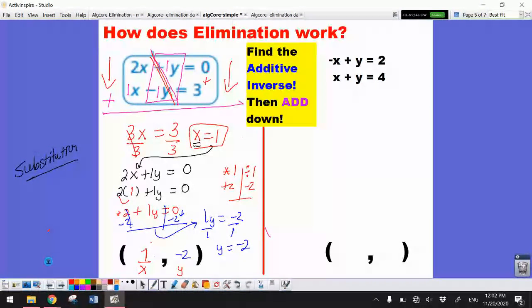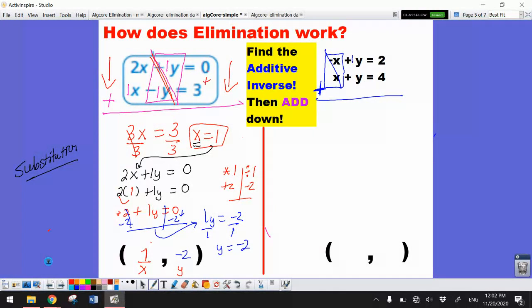Okay, let's look at the next one. Do I have opposites? Do I have the additive inverses? Is it the y's or is it the x's? Hopefully you saw that it was the x's. So I'm going to draw the box, cross them out, draw a line, and make a plus sign.